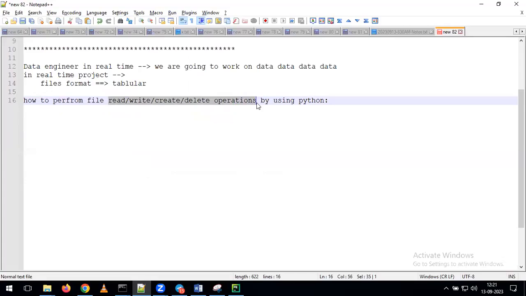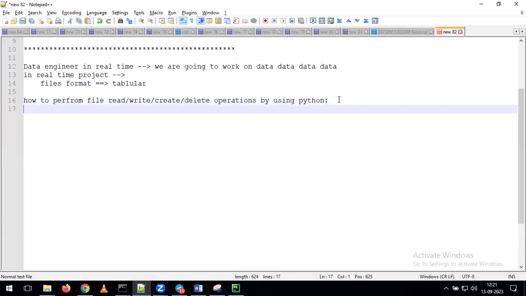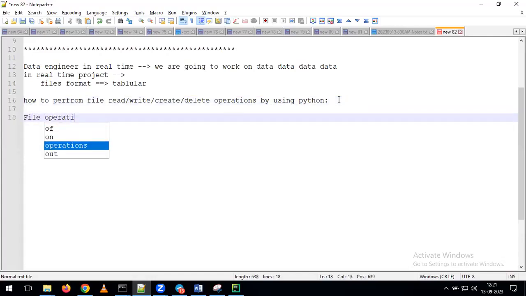As a data engineer in real time, we are going to write Python programs, so at minimum we should know how to do these. For that reason, now we are going to discuss file operations using Python.